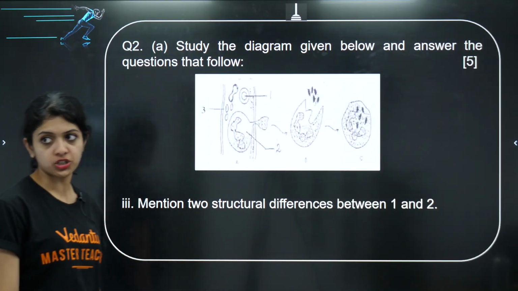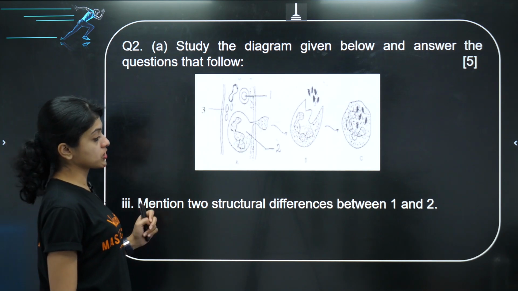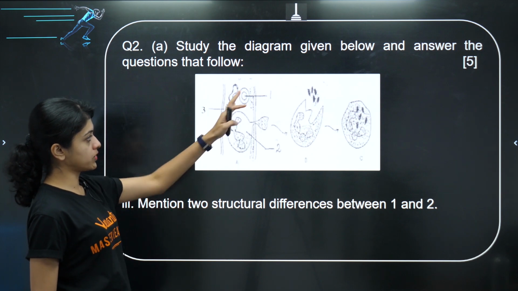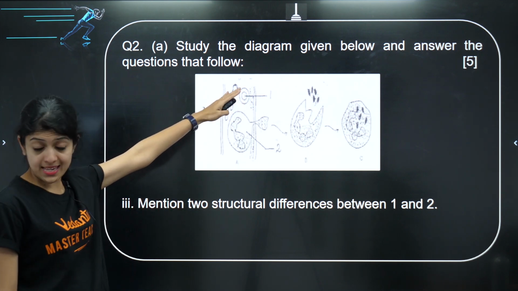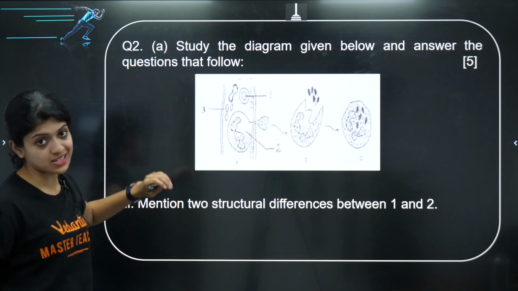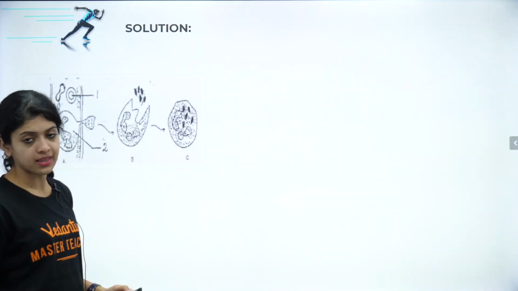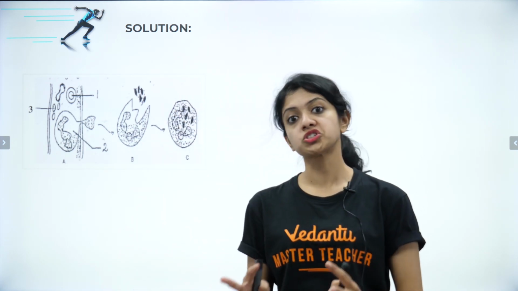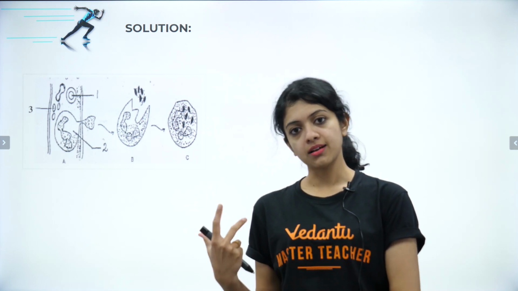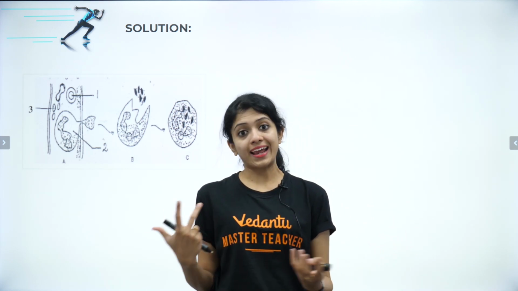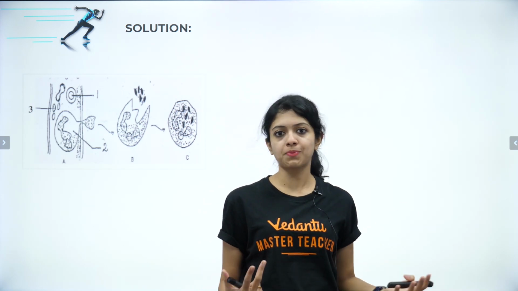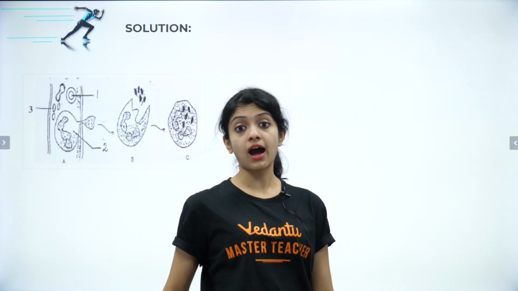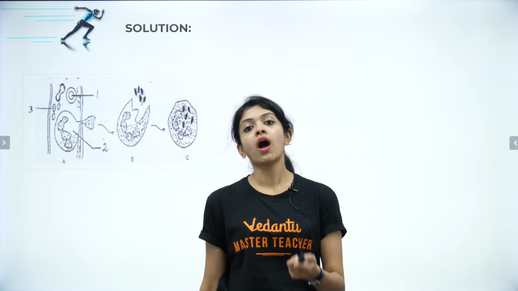And the next question. Mention 2 structural differences between 1 and 2. 1 and 2 means basically the RBC and the WBC. How would you differentiate between them? Children, tell me. Structural differences, not any random difference. Functionally, of course, we know the RBC carries oxygen because of hemoglobin, and white blood cells help in fighting infections, but structural differences are specified in the question. So how would you write this?